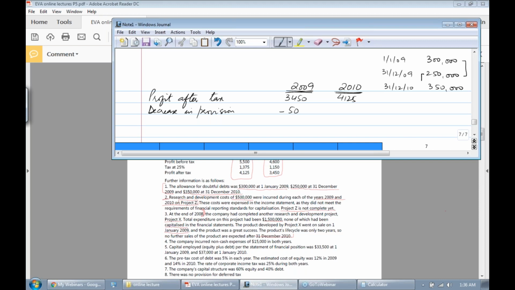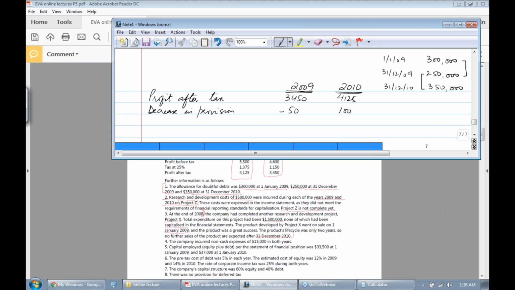And in this phase, there is an increase in expense of 100 million. 100 million means we have to add this figure, so we'll add 100,000 here. Because this is expense, the expense has already been deducted, so profit is already understated. So you have to add that figure in order to restate the profit, right?